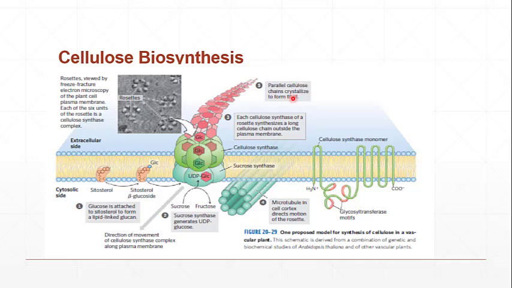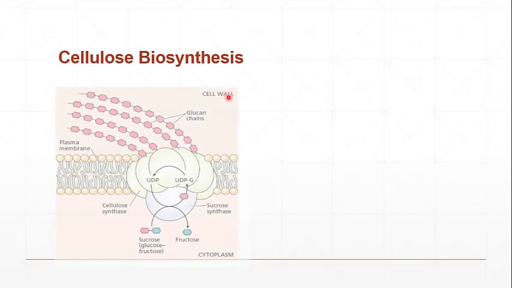So parallel cellulose chains crystallize to form the fibril. There are about 36 chains of cellulose which combine to form a rosette, a microfibril, and the final cellulose structure will be formed. There is another diagram as well.